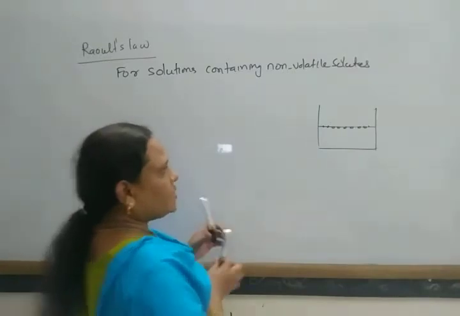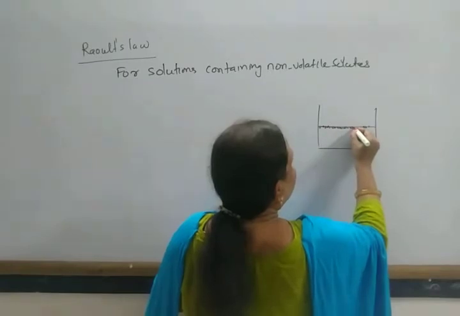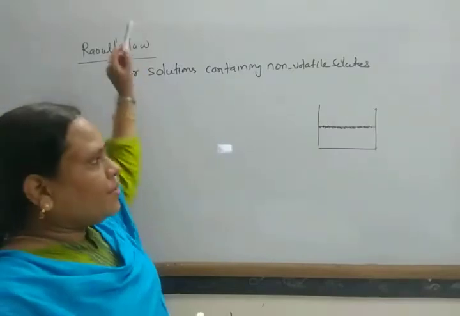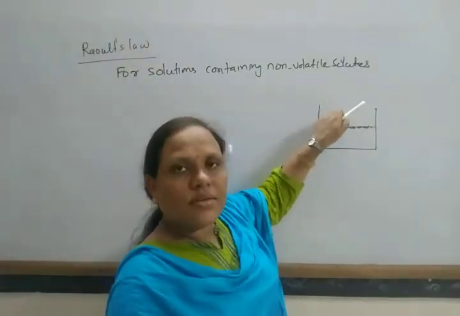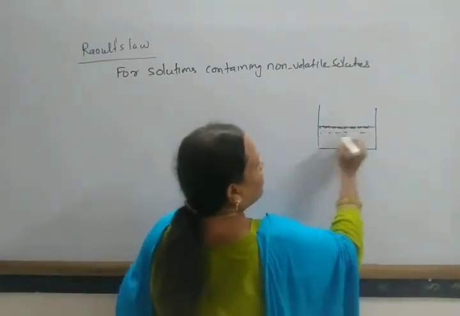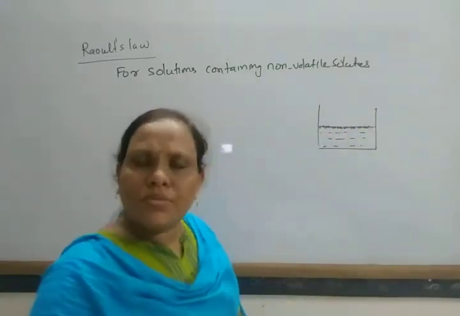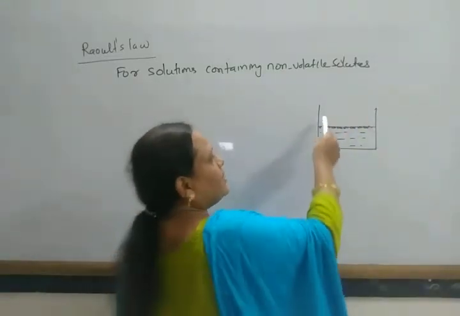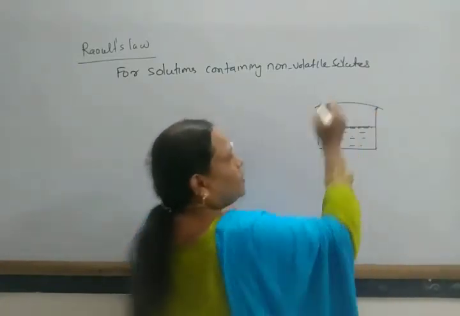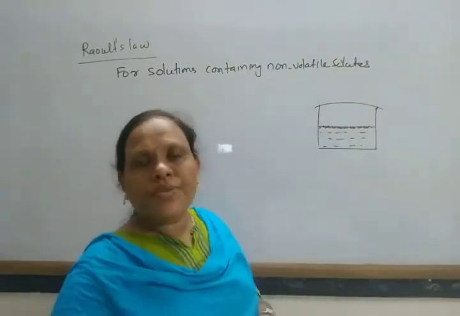As it contains some solutes, now at the surface, the non-volatile solutes do not form vapors. Only the liquid forms vapor. Now in the surface area, fewer liquid molecules are available. In this way, less amount of solvent is converted into gaseous form.